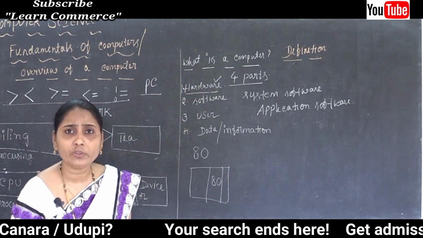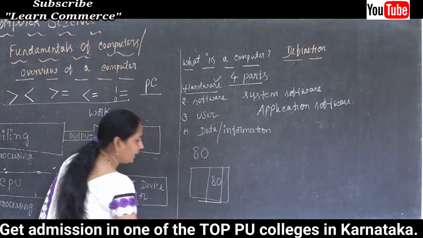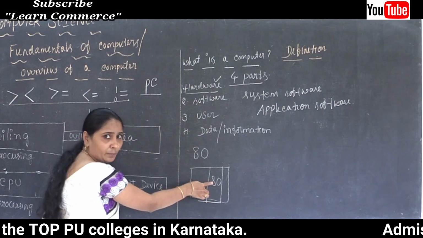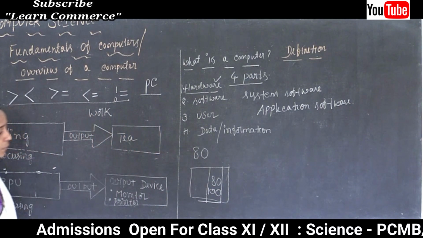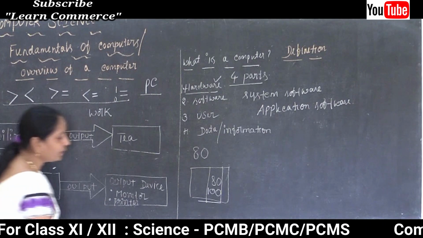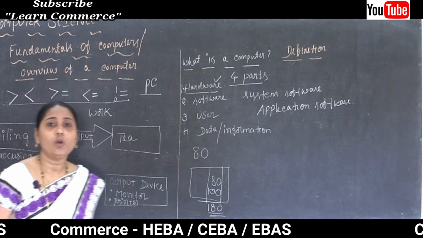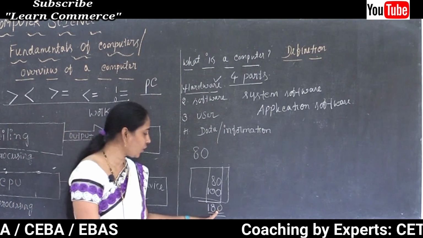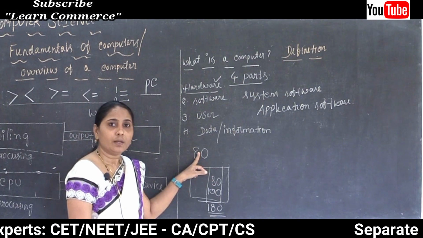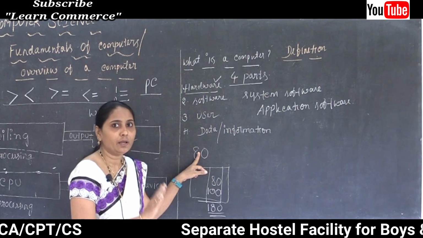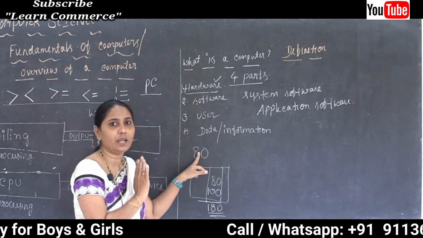Now what about the information? So information means after that, maybe it is just one subject, maybe one more subject is there, with 100. So the total of the subjects is 180. Now this is called as the information. Clear this point here? Fact means maybe if any student has obtained marks in the examination 80, now it is just considered as the fact.